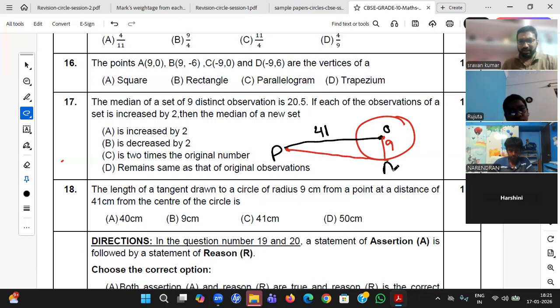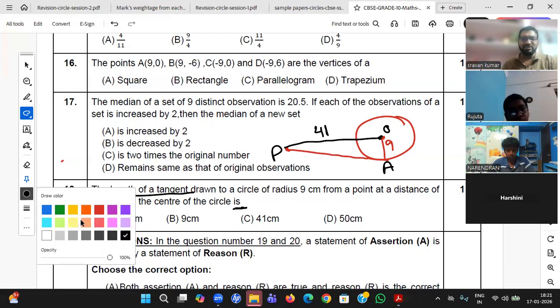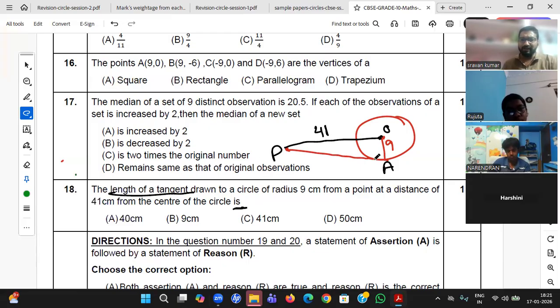Now he is asking the length of the tangent, which means he is asking PA. Whatever he asks, you only need 10.1. 10.2 is not applicable, since there is only one tangent. In the right-angle triangle, 41 squared equals 9 squared plus x squared. Please solve for x. You will get 40 centimeters.